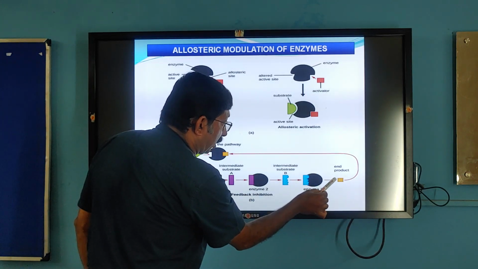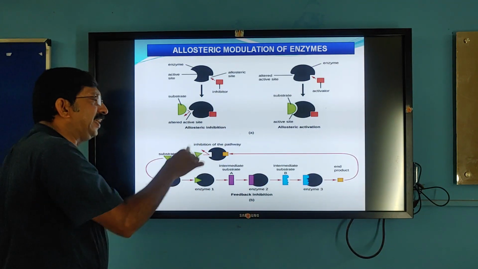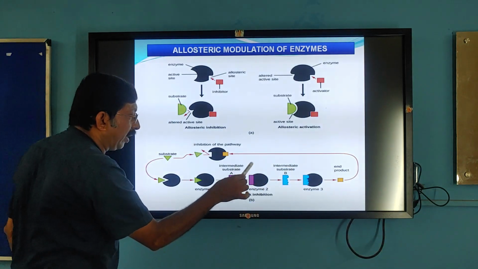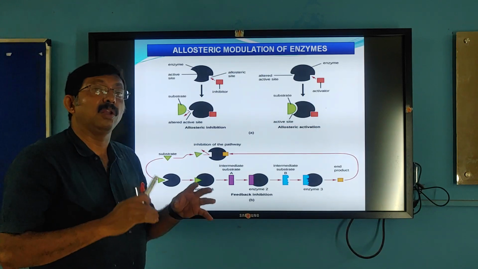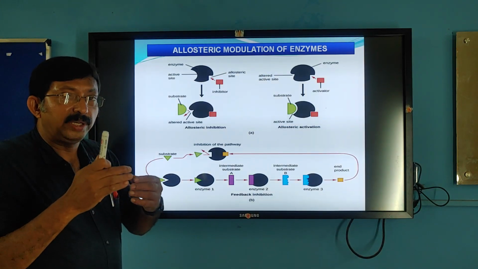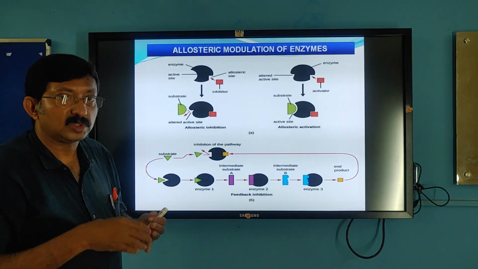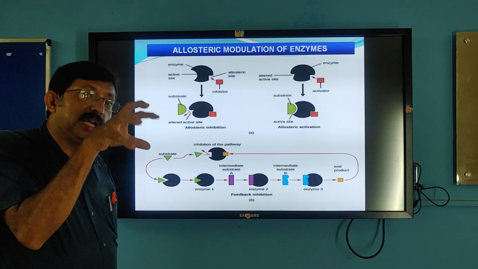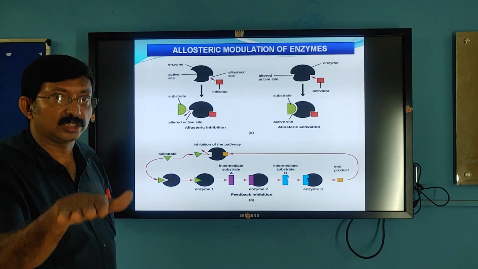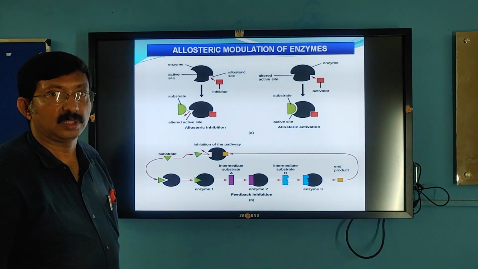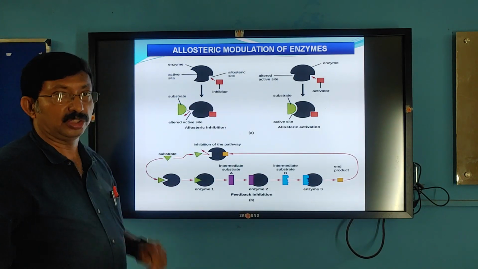Now this final product goes and binds to the enzyme. Here it is shown binding to the first enzyme, but it may bind to any enzyme. Either this may go and bind to this, or this may go and bind to this, any one. That is called allosteric modulation. These intermediate compounds or the final products of the same enzyme cascade reaction go and bind to any of the enzymes in the same reaction and inhibit the reaction. It is a negative feedback mechanism. So this type of inhibition is called allosteric modulation.